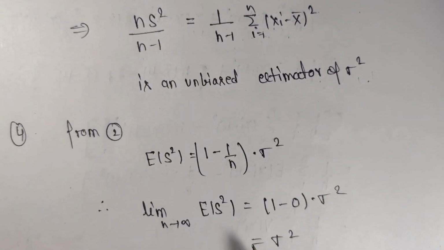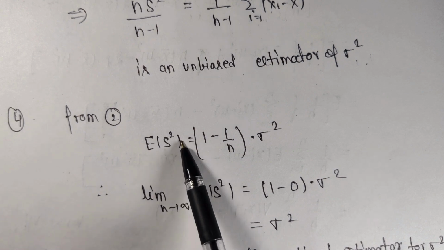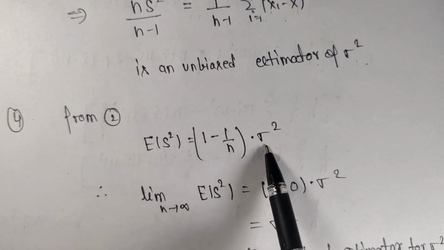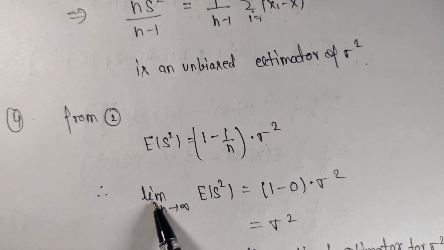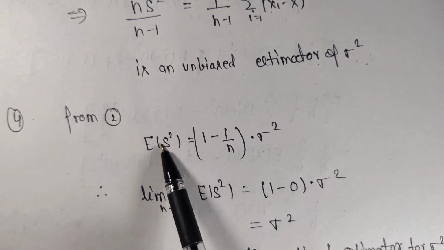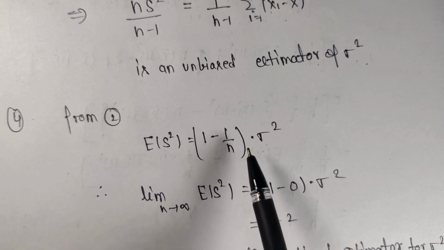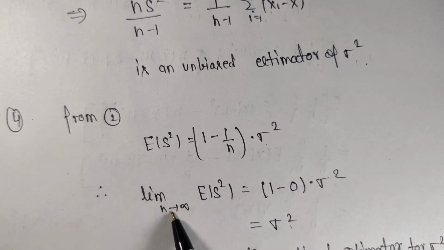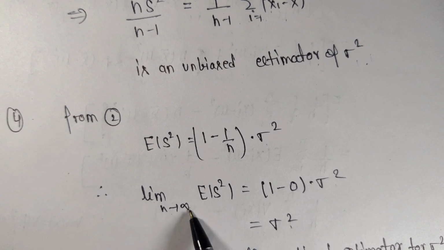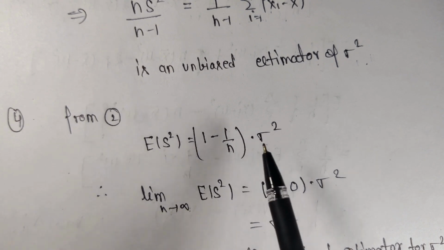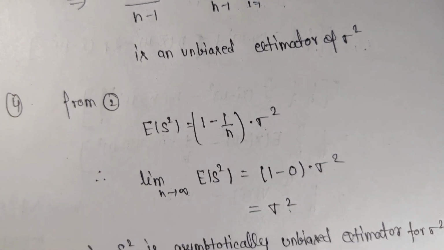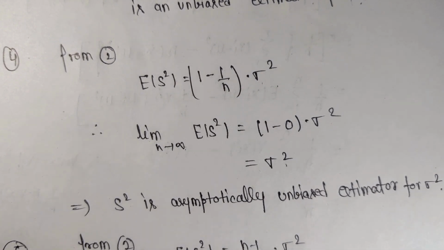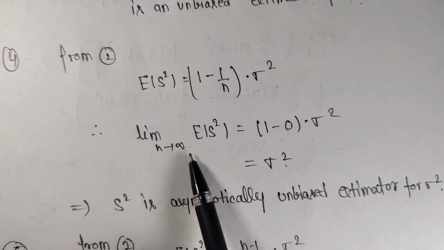Again, we will use this equation number 2, as we have expected value of s square is what? (n minus 1) upon n into sigma square. So we can write it (1 minus 1 upon n) into sigma square. Okay. So taking limit n tending to infinity, expected value of s square. So if we are taking n tending to infinity, then the second term becomes 0. So resultant is what? Sigma square. That means if we are taking n infinitely large, then s square becomes an unbiased estimator. That means s square is an asymptotically unbiased estimator for sigma square. Is it clear? Asymptotically means n tending to infinity.